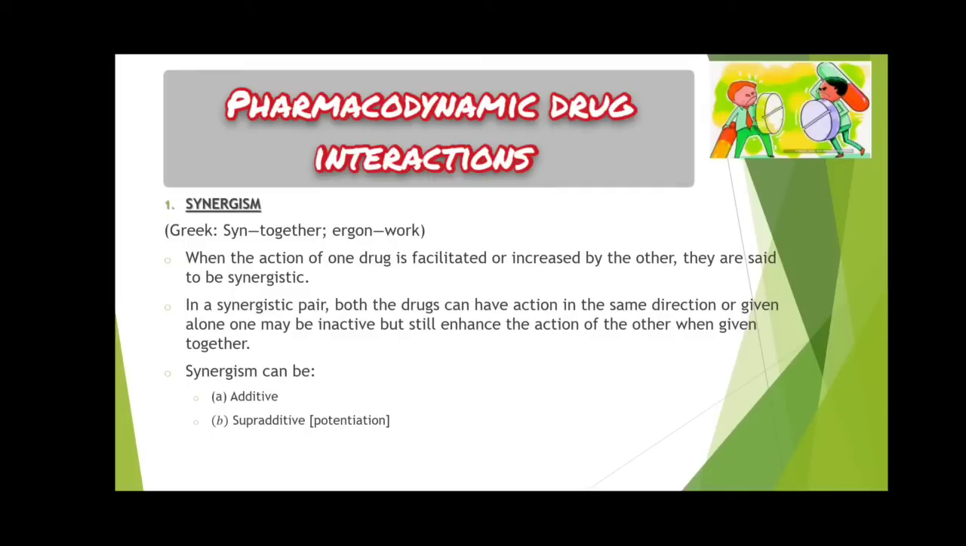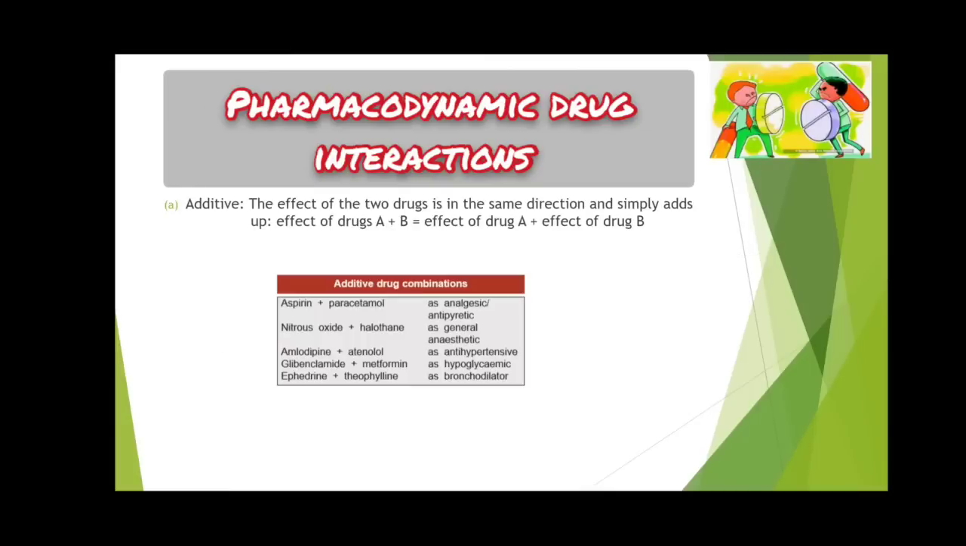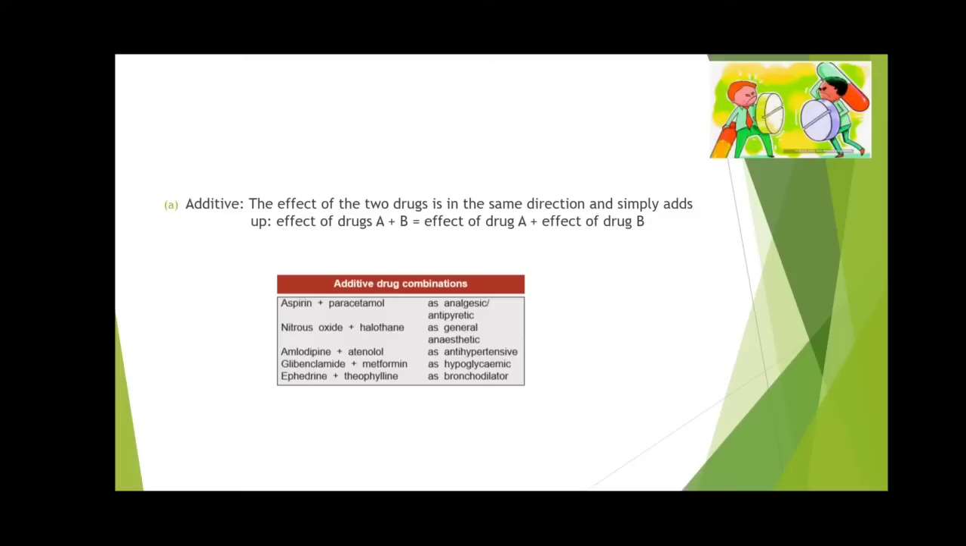Okay, you will get to know this line when you study the types of synergism, that is additive and superadditive. So additive, imagine additive means 1 plus 1 is equal to 2. The effect of the two drugs is in the same direction and simply adds up. Effect of drug A plus B equals effect of drug A plus effect of drug B.